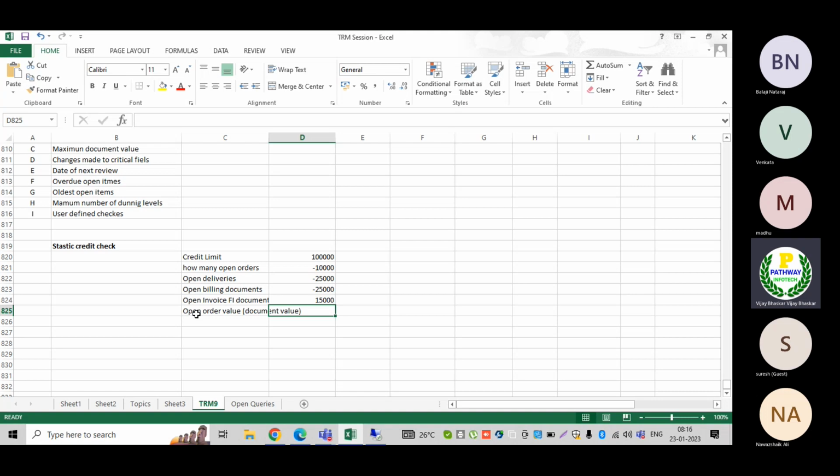I'm just giving the control, but this is not the order document value, it will not be considered. Let us say 50,000 rupees, because I am excluding this, as it is not part of the credit limit. The system will check only the document value, but not accumulate the total value.